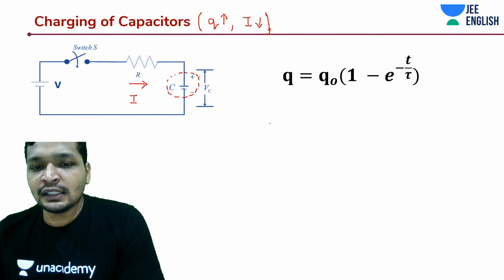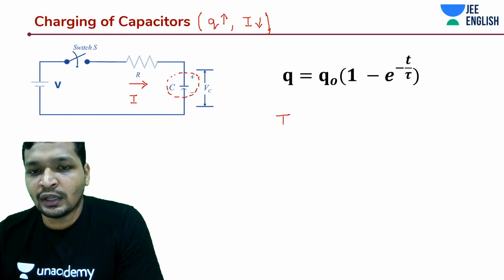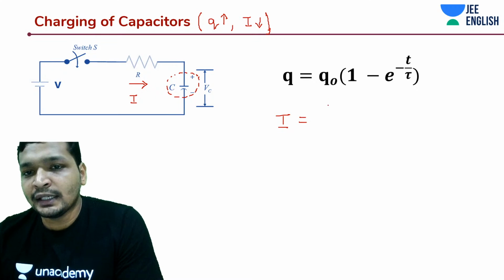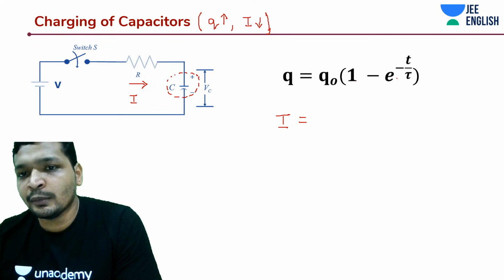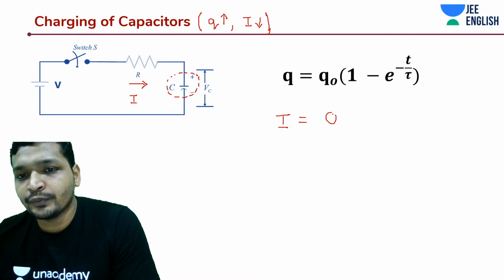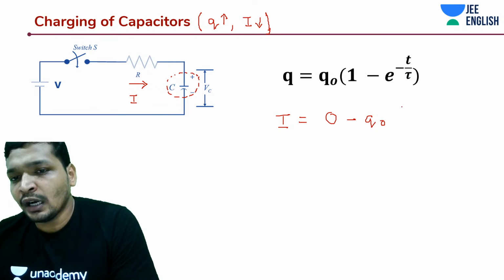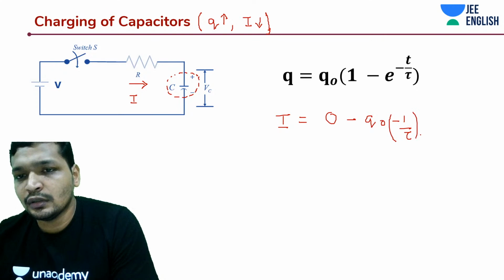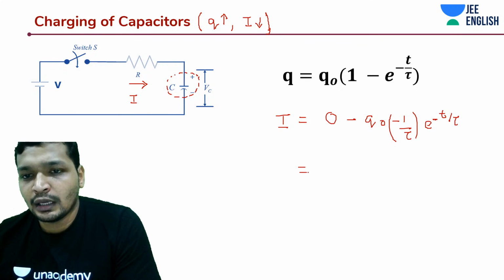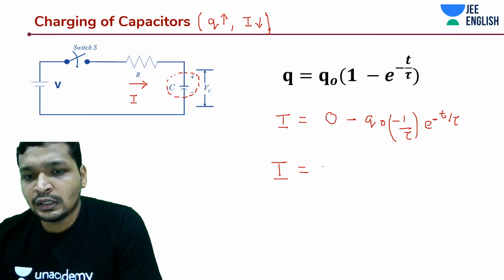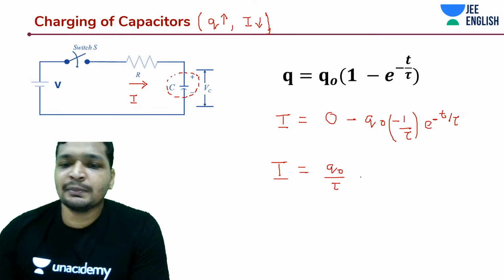Okay, to differentiate this, to find out dq by dt, I'm directly writing down I as dq naught by dt. The first term is going to be dq naught by dt. I don't care about it, because that's going to be 0. The next term is going to be q naught times e to the power minus t by tau, so I'm going to get something like minus 1 by tau, and that's going to be e to the power minus t by tau itself. And if you remember the expression of q naught by tau, you will get what you are expected.